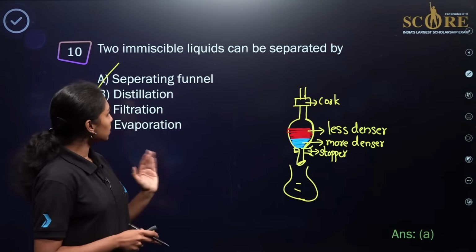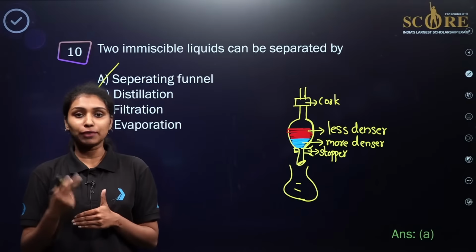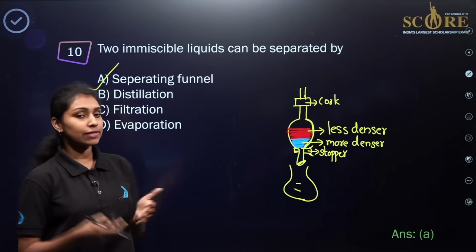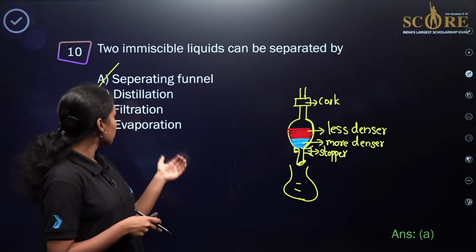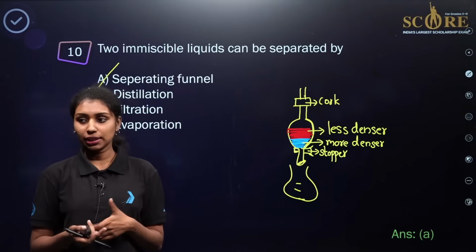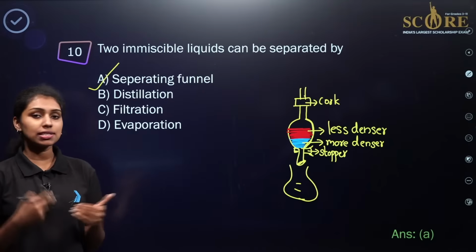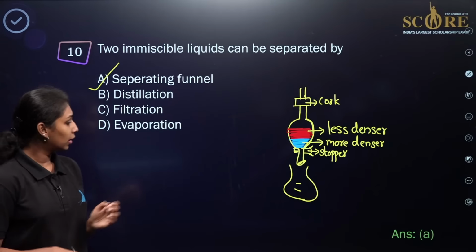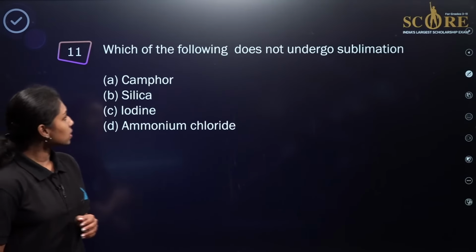Then distillation is used for the separation of liquids with a difference in boiling point. Then filtration, as we already know, is for solid and liquid substances. We are using normal filter paper to do the filtration. Evaporation, just heating the mixture, we can separate the substance. Now we are moving to the next question.